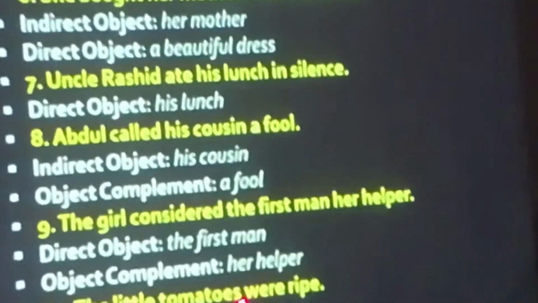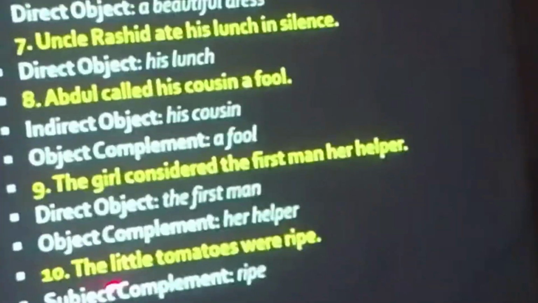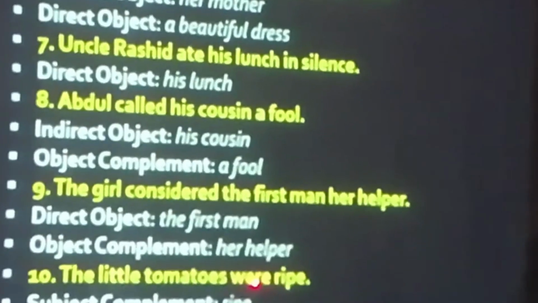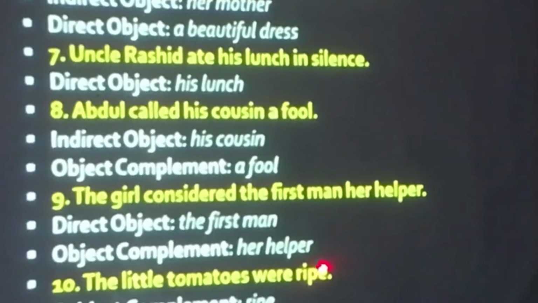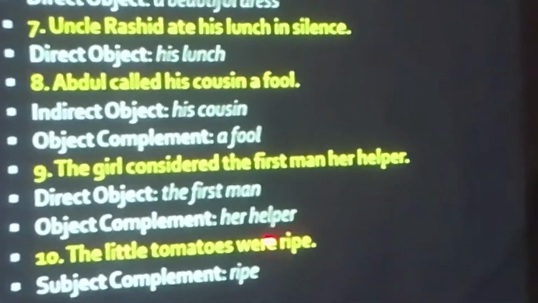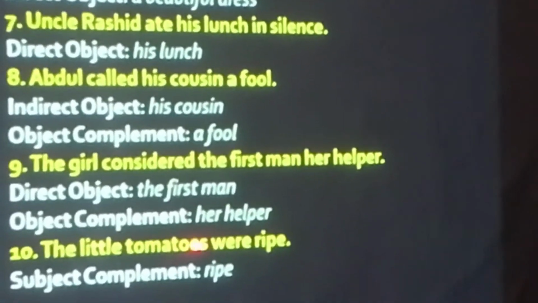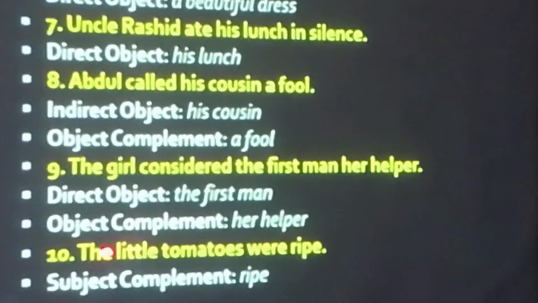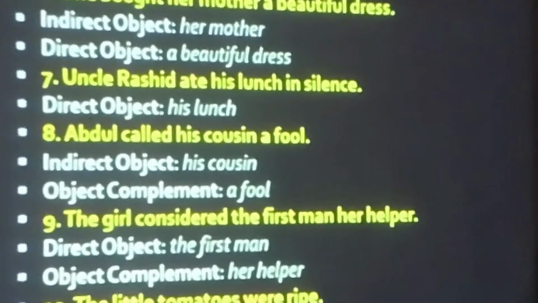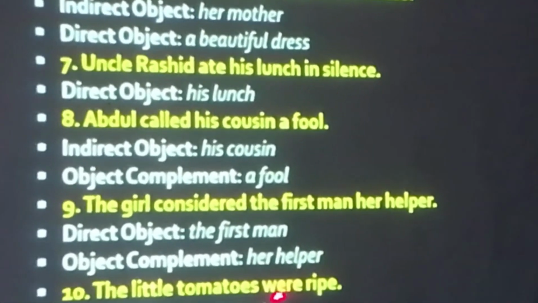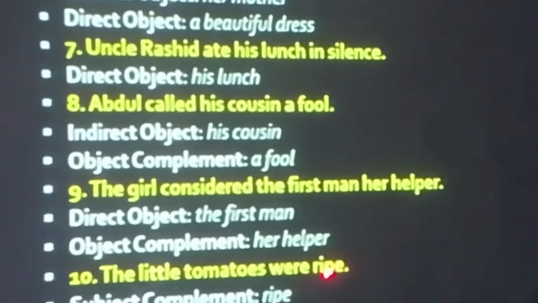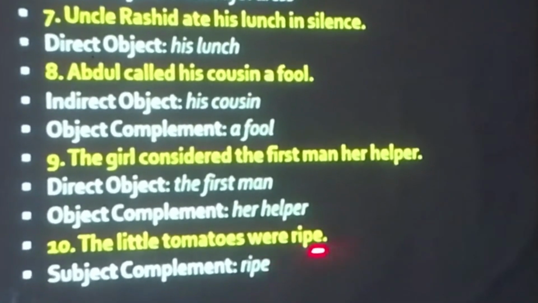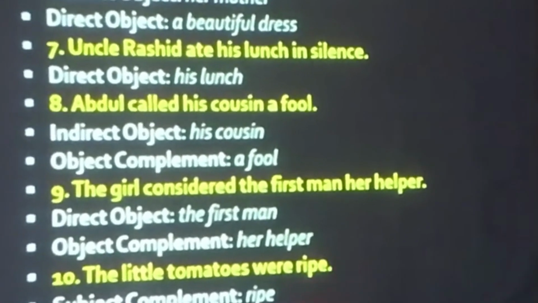Next one is number 10. The little tomatoes were ripe. So the little tomatoes is the subject. What is the verb? And ripe is completing the subject. If I simply say the little tomatoes were, we cannot understand the sense of the sentence until and unless I write ripe. Clear? So this ripe is completing the subject. That's the reason it's called subject complement.